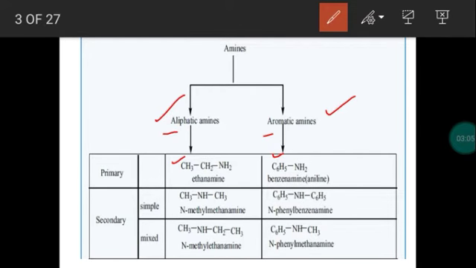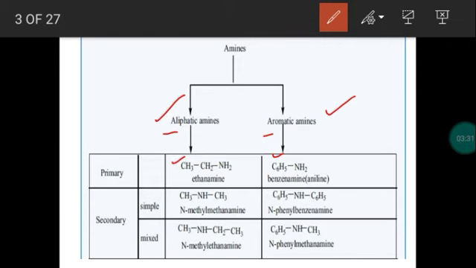Aliphatic amines represent that the hydrogen atom of ammonia is replaced by alkyl groups like methyl, ethyl, propyl, butyl, isopropyl, isobutyl. So all these alkyl groups replacing the hydrogen of ammonia represent aliphatic amines. Instead of that, if a hydrogen is replaced by an aromatic ring like benzyl or phenyl, we call them aromatic amines.